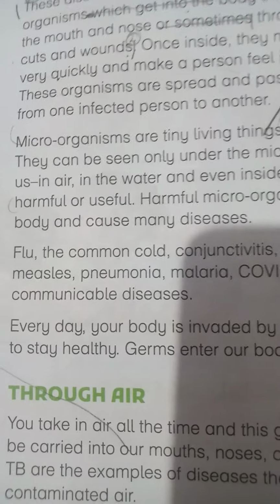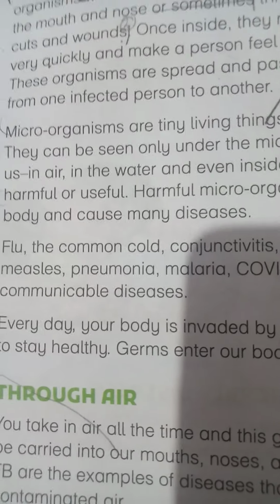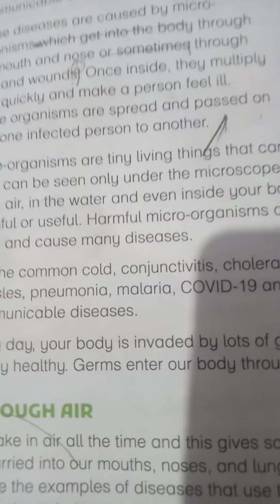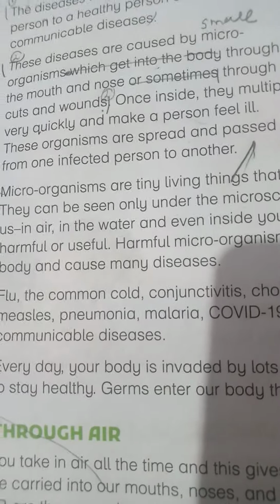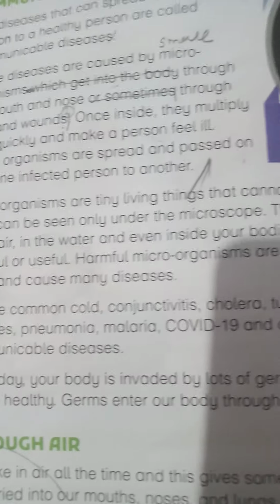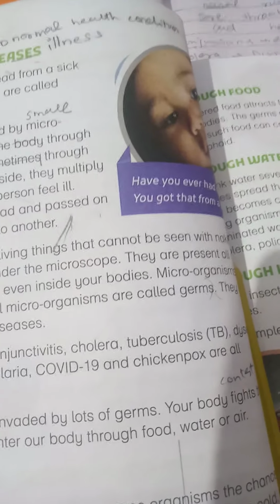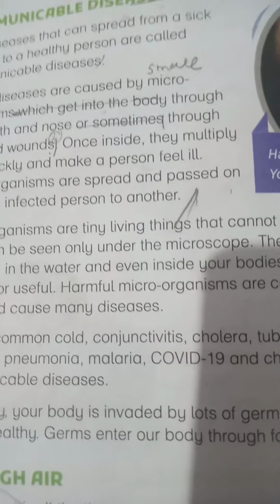Microorganisms. Micro means small and organisms means living things. Beta, microorganisms mean small living things. Microorganisms are teeny, meaning small living things that cannot be seen with the naked eye. In this line, they are discussing microorganisms. The question is: what is a microorganism, or what are microorganisms? Microorganisms are small living organisms that cannot be seen by our simple eye. They can only be seen with a microscope.